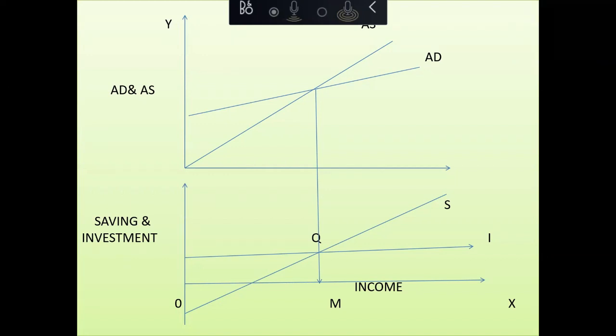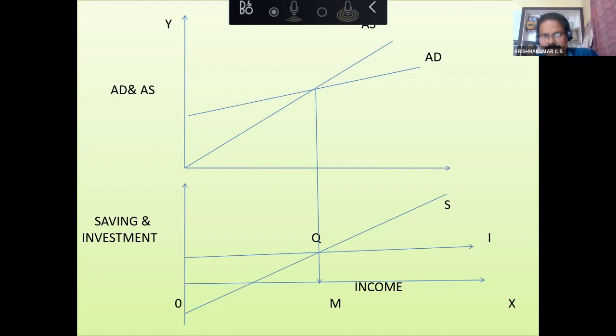Investment is more, so consumption will increase. So aggregate demand will increase. Due to aggregate demand, inventories will fall. So the producers will increase production. Supply will increase. AD and AS will become equal, and S and I also will automatically become equal. That's all. Very simple it is.